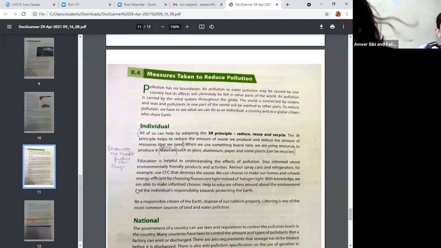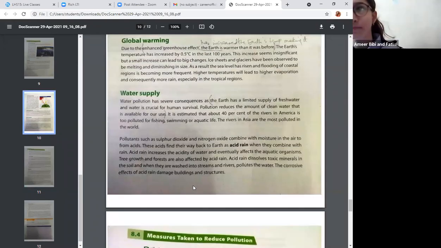Water supply. Water pollution has severe consequences as the earth has a limited supply of fresh water, and water is crucial for human survival.